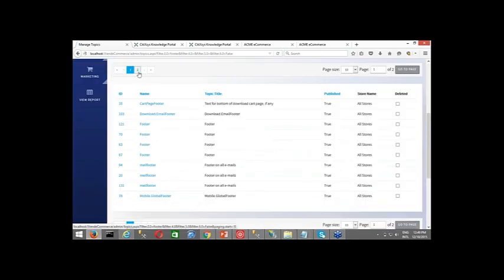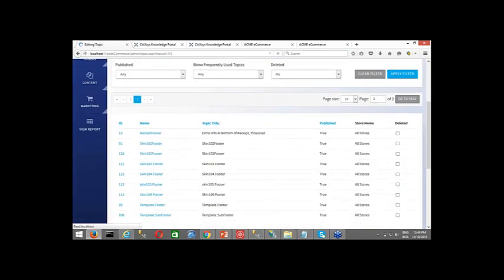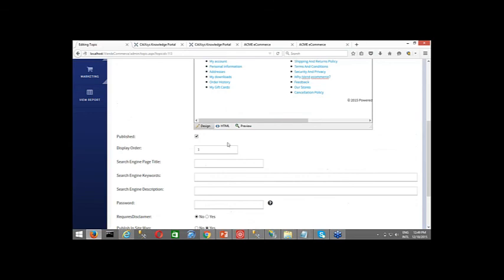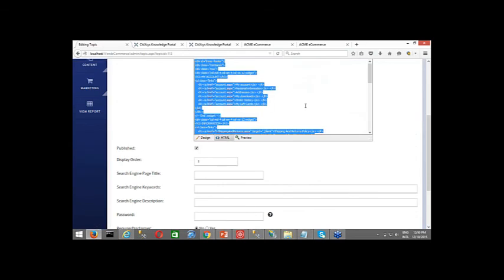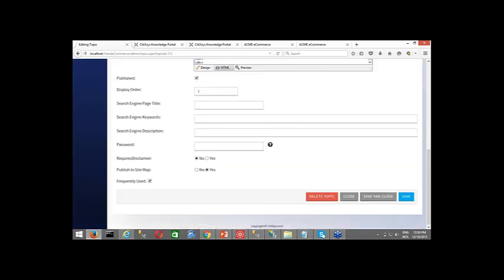So I go over there, scan 105 footer. I go to the HTML, I do a complete selection, I delete it, and I save and close.